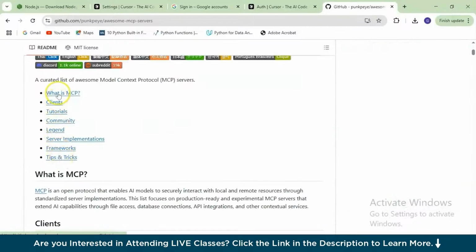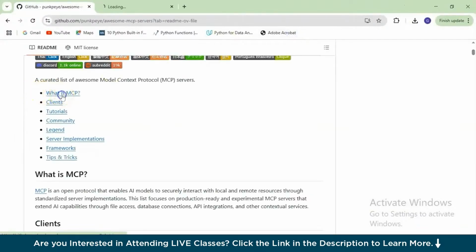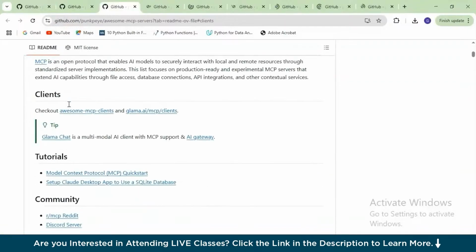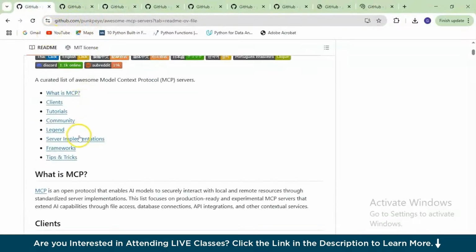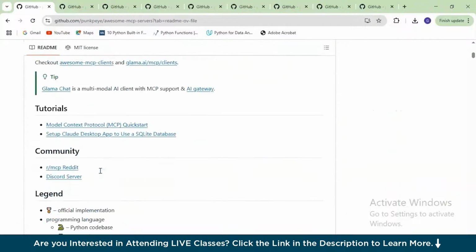So here we have almost all information related to the MCP. So let's open a new window and open all these links. What is MCP, clients, tutorials, community, legend, server implementations, framework, tips and tricks, right? For further information, you can go through all these web pages individually. So back to the home page, here you have everything you needed. The basic information of what exactly is MCP, and further you have some server implementations. Like if you scroll down, so you have awesome MCP services. This is where the beginning is.